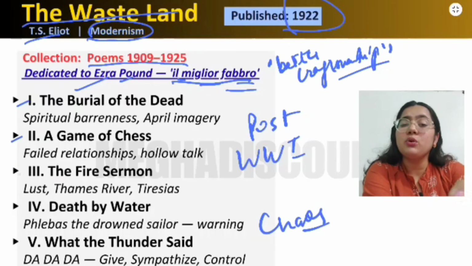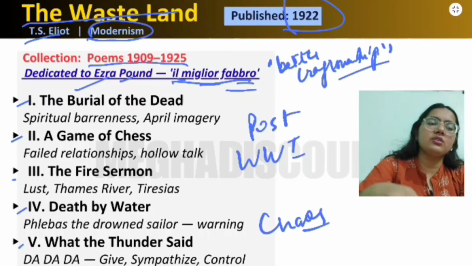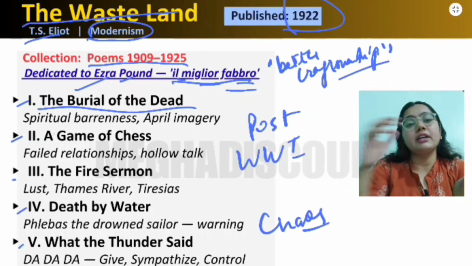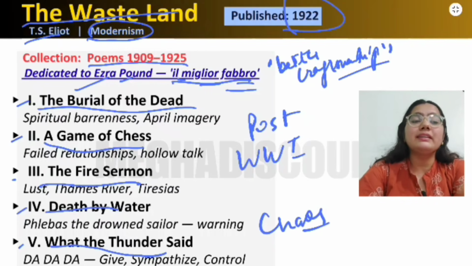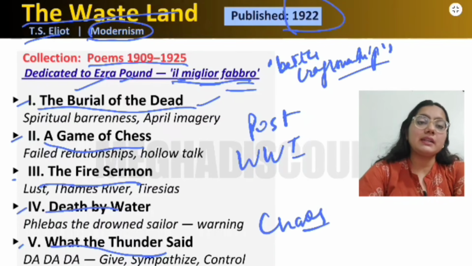So here we have 5 sections in this poem. You have to remember all the names, right? They can be asked, or they can ask you to arrange them in chronology. So: The Burial of the Dead, then A Game of Chess, The Fire Sermon, Death by Water, and What the Thunder Said.